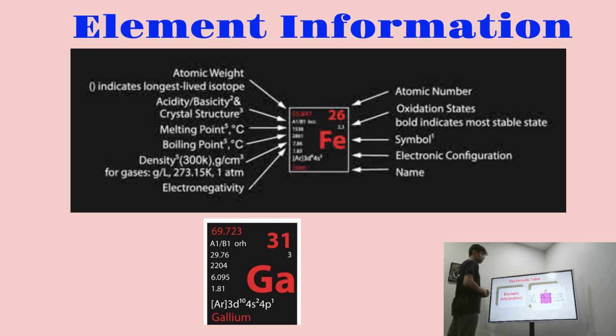So those are the 4 most things that you always see. So that's basically what the element information is. And that basically wraps up the first part of this video, which is just talking a little bit about the basics of the periodic table.